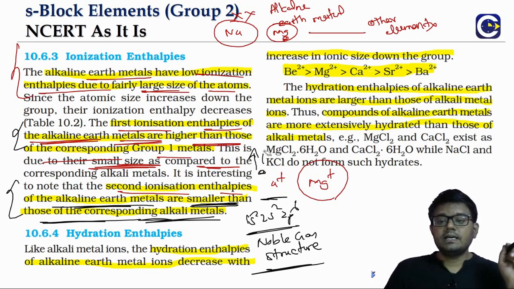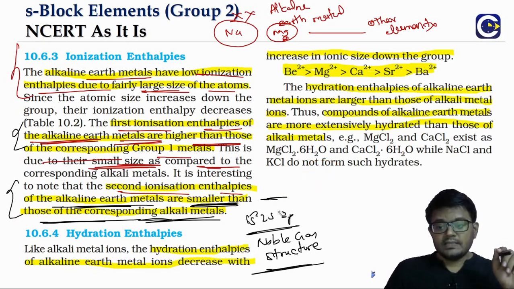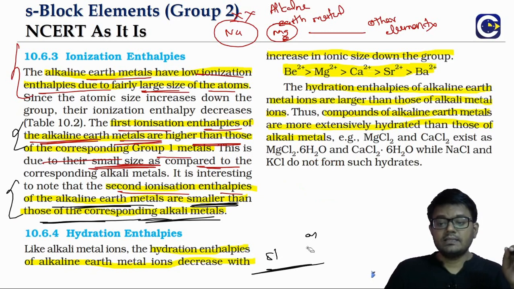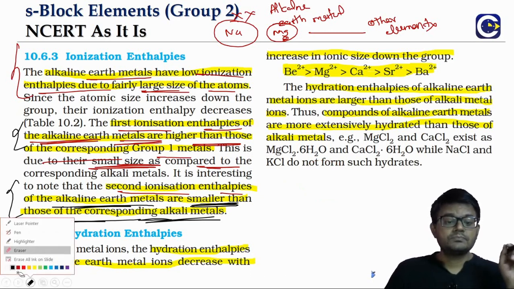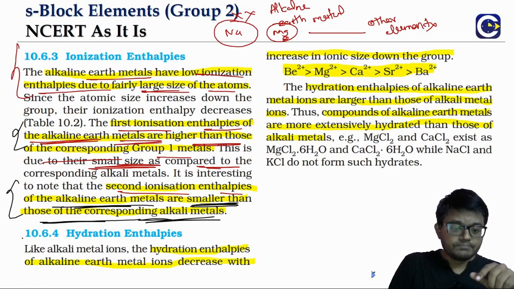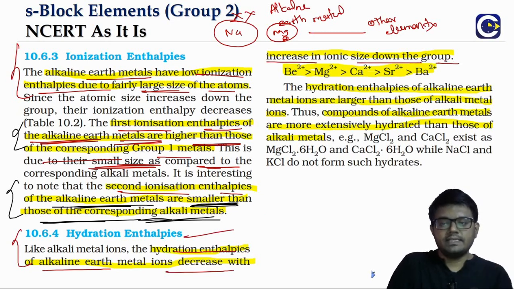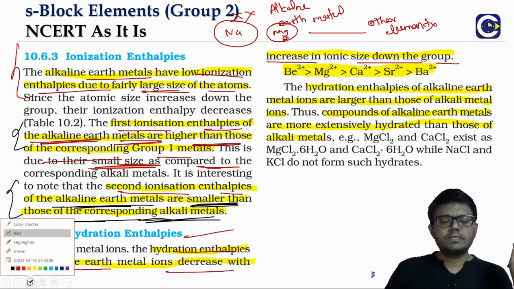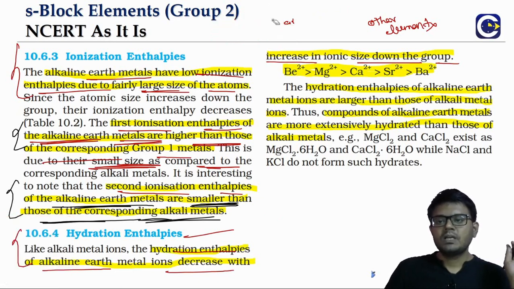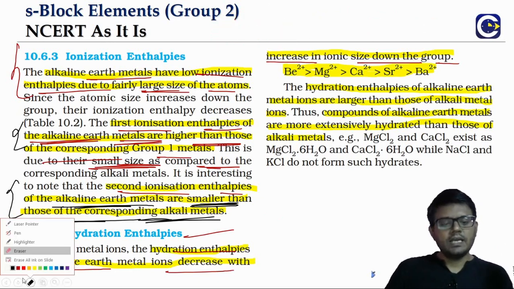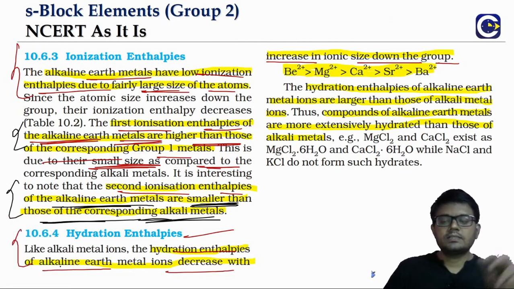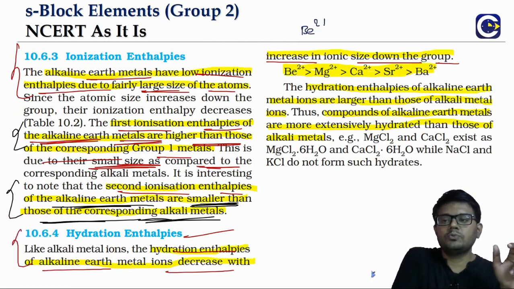Okay, and the other important property in the discussion is the hydration enthalpy. So we have seen the importance of the hydration enthalpy, especially to explain the reducing nature. The hydration enthalpies of alkaline earth metals will be decreasing with increase of ionic size. Remember, we have discussed this in the case of group 1 also. Hydration means what? When the cation or anion is surrounded by, for example, say we take beryllium 2+, water molecules, that is what we call the hydration phenomenon.